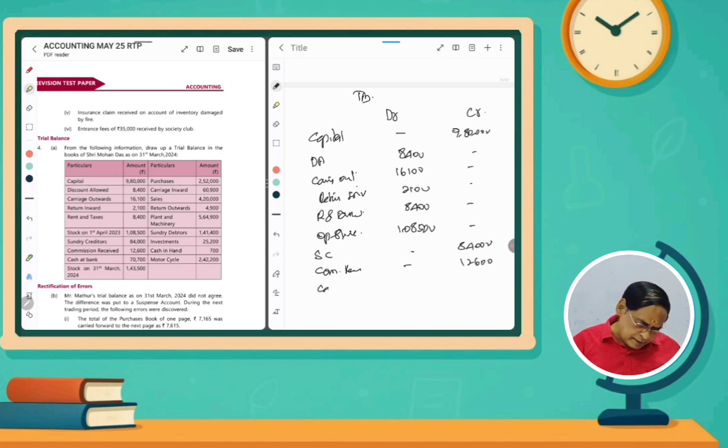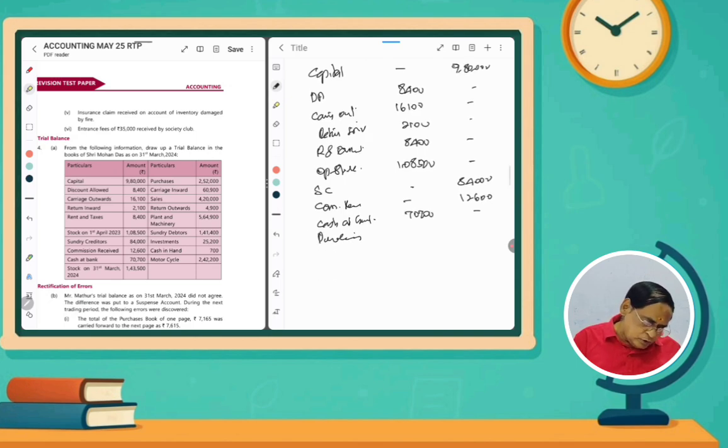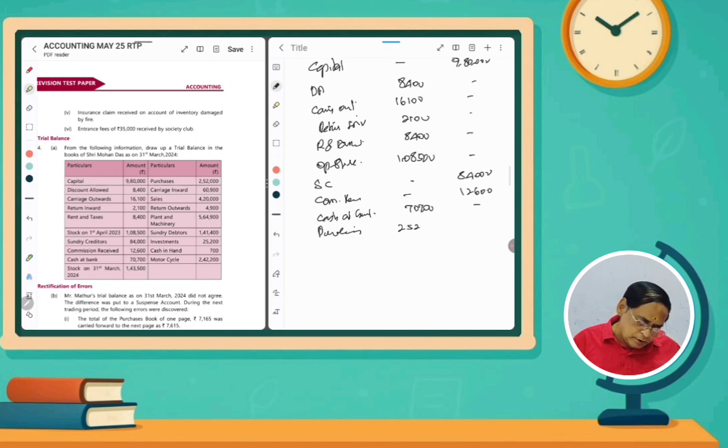And then cash at bank, how much? 7,700. So closing stock will not be appearing, so leave it. And then purchases 2,52,000. And then carriage inwards 60,900.